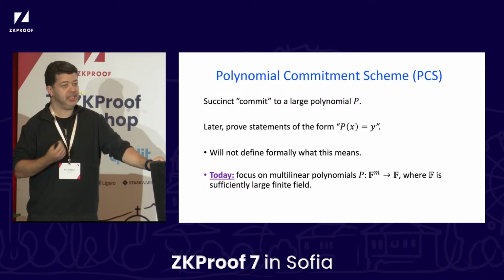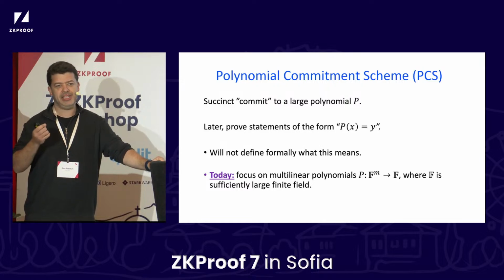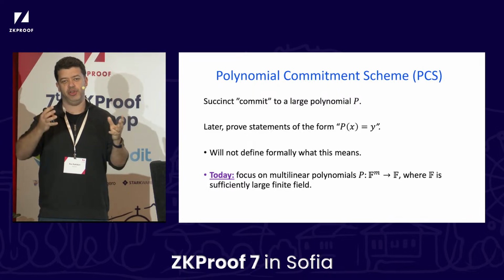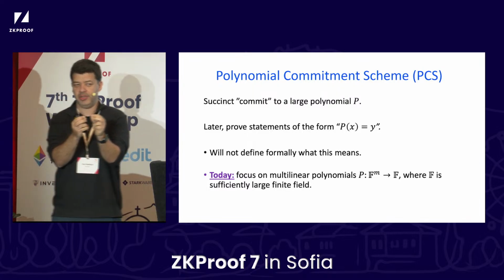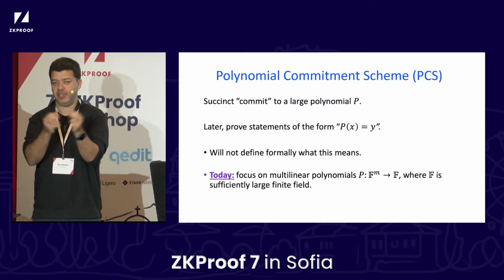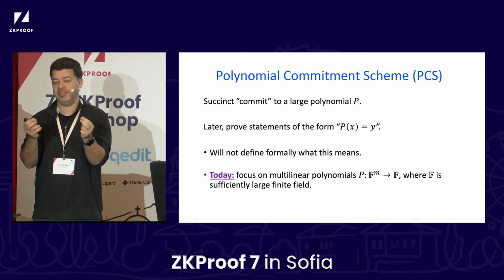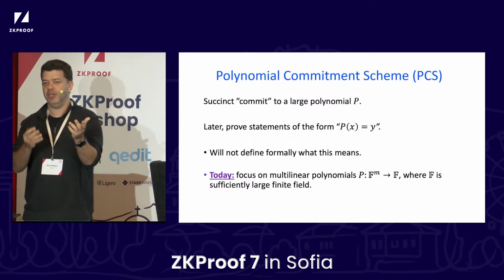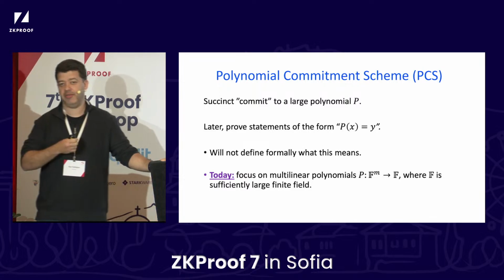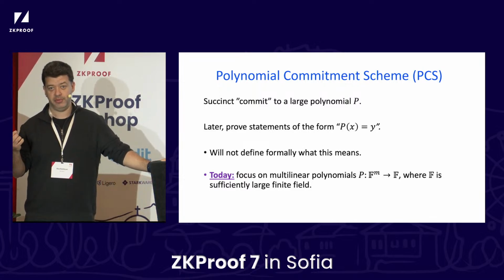So let's start off with what is a PCS. A PCS is basically a way to commit to a very, very large polynomial. You can commit to it using a very short hash. And later on, you're able to prove evaluation statements, like P of X is equal to Y. So you can prove these kinds of statements using a very short and efficiently verifiable proof.